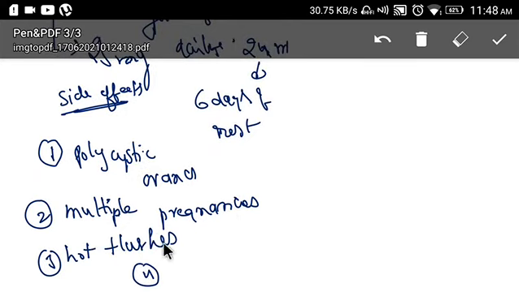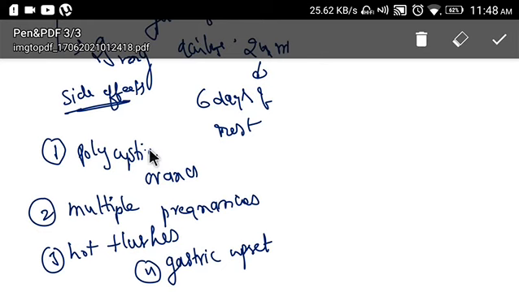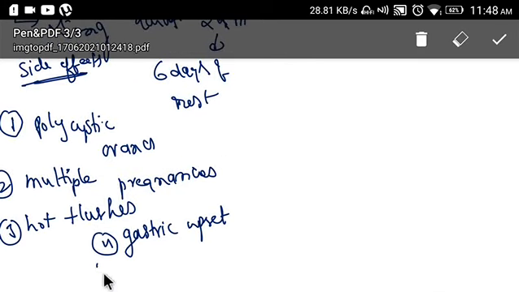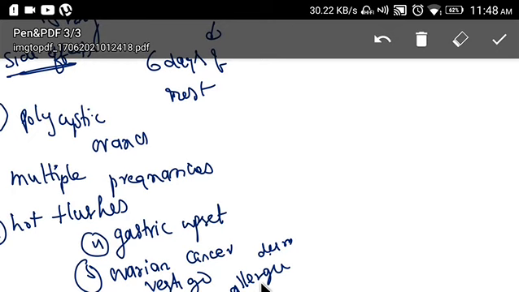Fourth one is gastric upset. And there is increased risk of ovarian cancer. Vertigo can be there, and allergic dermatitis can be there. These are the side effects.